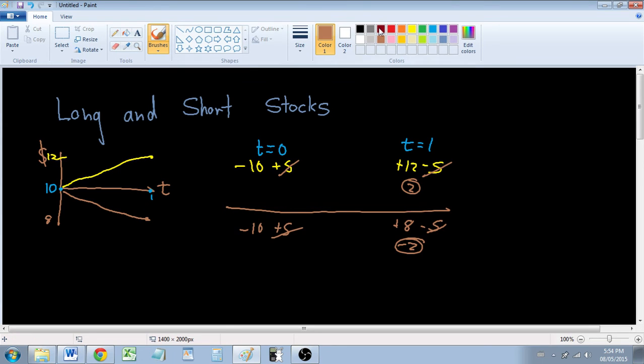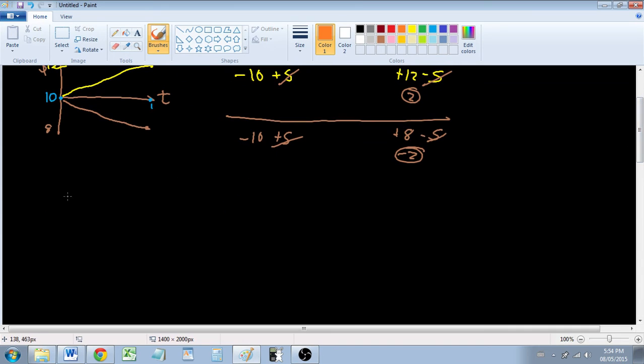Let's talk about going short. This one should be equally intuitive. So we have our timeline here. It's the price. Here's the time. If we're going short the stock, that means that at this time right now, we're going to sell a stock, and in the future we're going to have to buy it back. So let's put in the same numbers here.